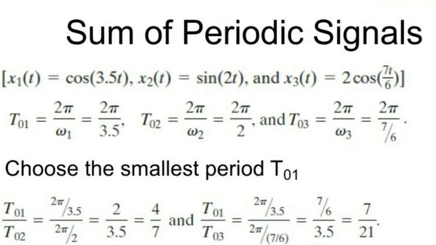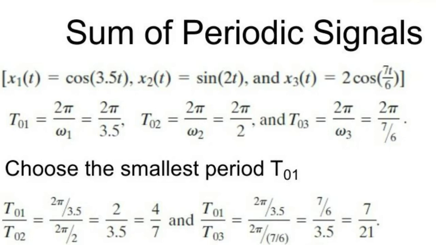Now, so as to find the common period, first find the ratio T01 and T02, that is T01 divided by T02, which is equal to 4 by 7. Similarly, T01 divided by T03 is equal to 7 divided by 21. Both are rational numbers. So, the signal x(t) is a periodic signal.